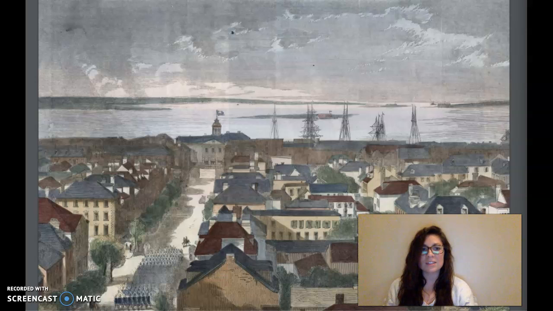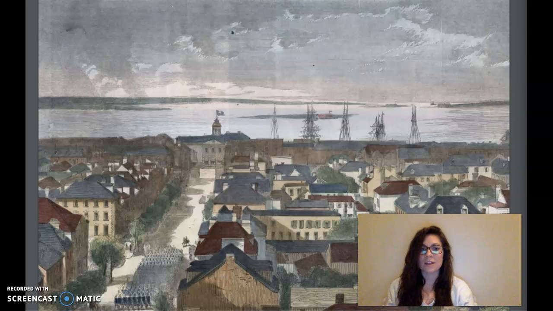In April of 1861, just after Lincoln became president, Charleston was a beautiful, charming, and wealthy city in the South. Its residents were proud of their beautiful city and proud of their Southern heritage. Charleston was an important port city.